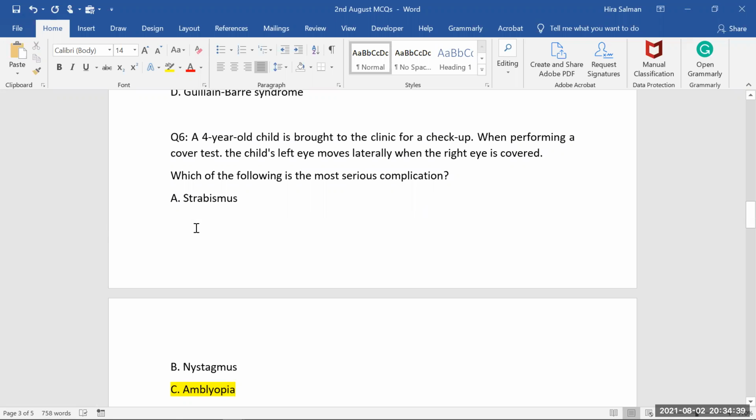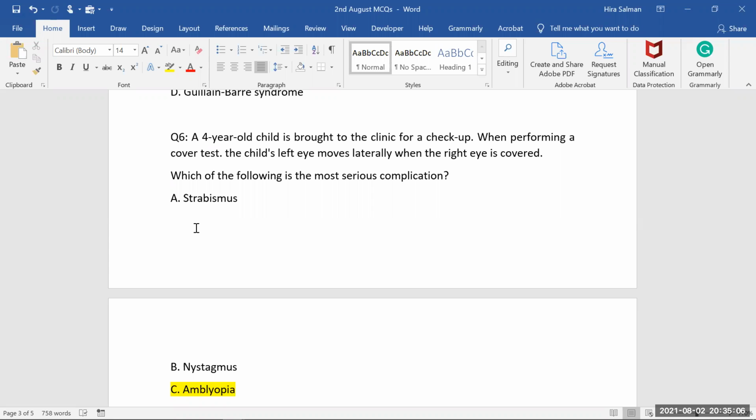They are not asking about the diagnosis. So strabismus is the diagnosis and amblyopia is the complication of strabismus. Yes. Strabismus means the eye is misaligned, the eyes point to separate sides. And amblyopia means the brain is not developing, that side of the brain will not develop. So that means amblyopia is one of the complications of strabismus. Are you getting my point?